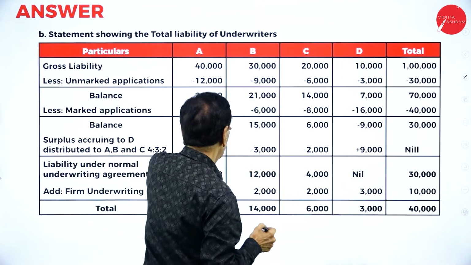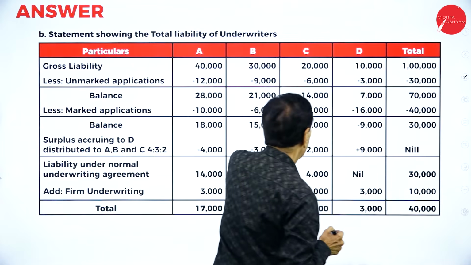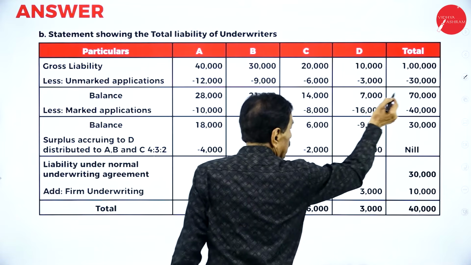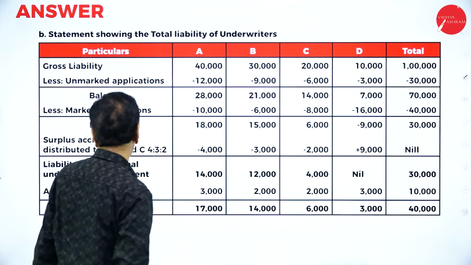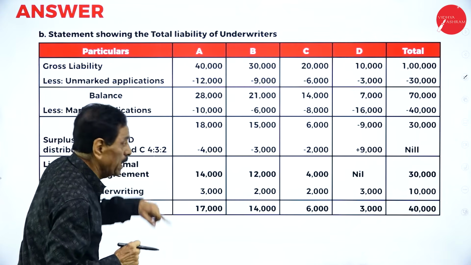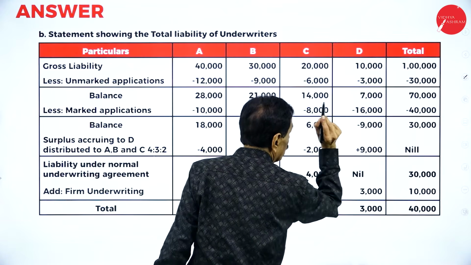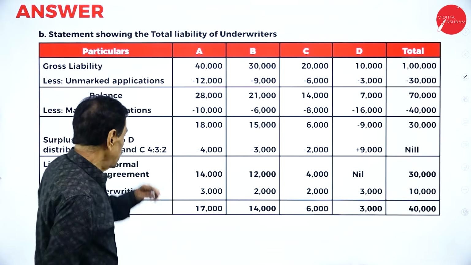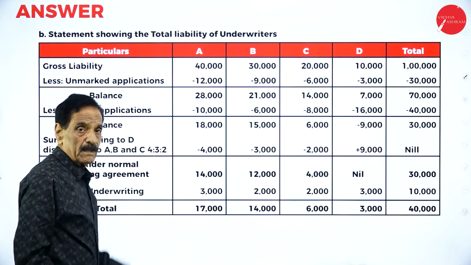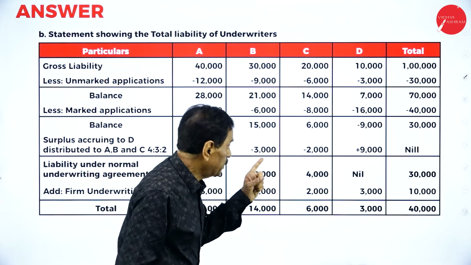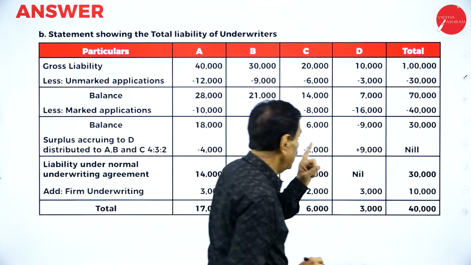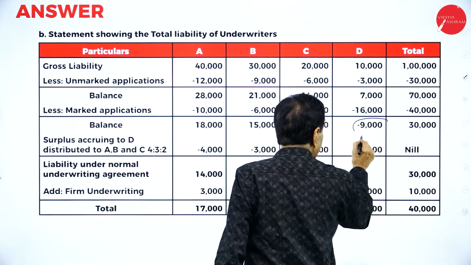What's the balance left over? 28,000, 21,000, 14,000, 7,000, 70,000. Minus marked application as per the problem 10,000, 6,000, 8,000, 16,000. The balance is 18,000, 15,000, 6,000 and minus 9,000. This is a minus figure.